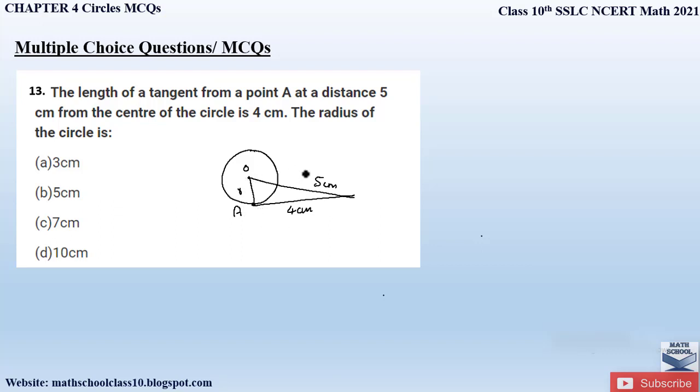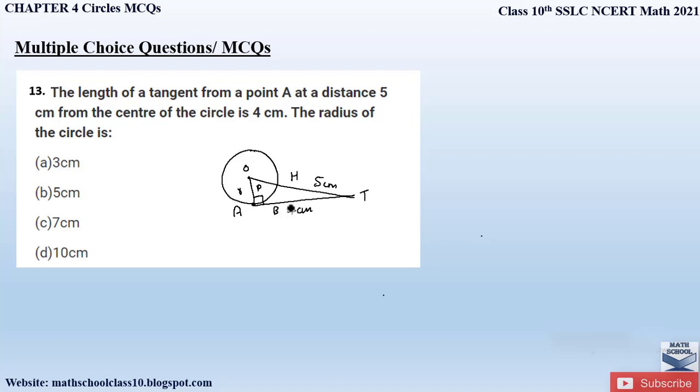So here we will apply a theorem number 1 where a radii is always perpendicular to the tangent. If it is perpendicular, a 90 degree angle is formed here. So a right angle triangle will be formed. So let us take this point as T. Here we can again apply the Pythagoras theorem and find out the radii or the distance OA, right? So since angle OAT is right angle, the side opposite right angle is hypotenuse, OA will be perpendicular and side AT will be our base.